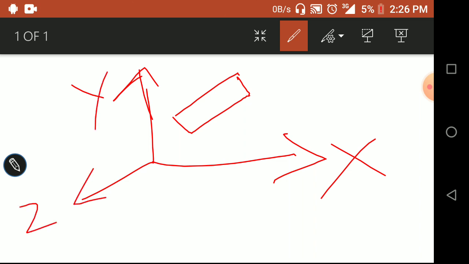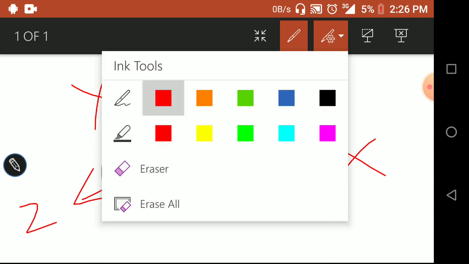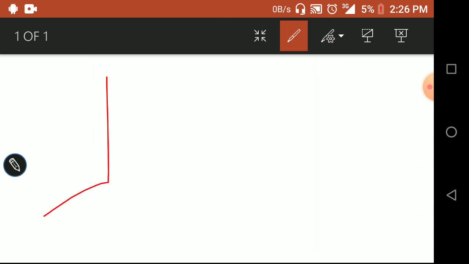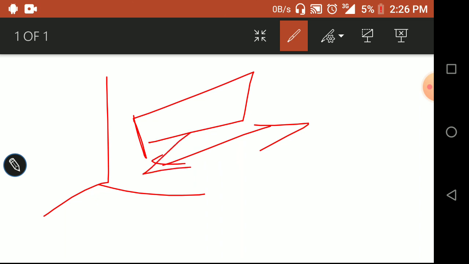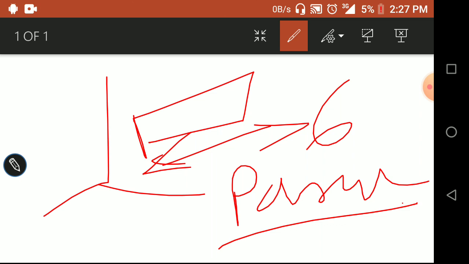Simple way: I require the x coordinate, y coordinate, z coordinate. Simultaneously, I require the angle made with the x axis, the angle made with the y axis, and the angle made with the z axis. So overall there are 6 parameters required in this case.